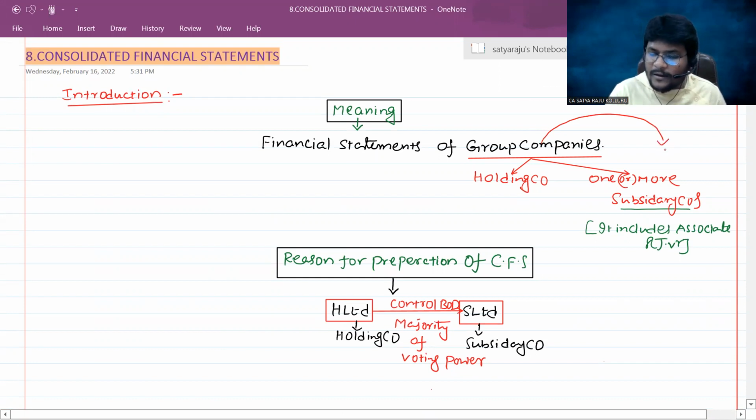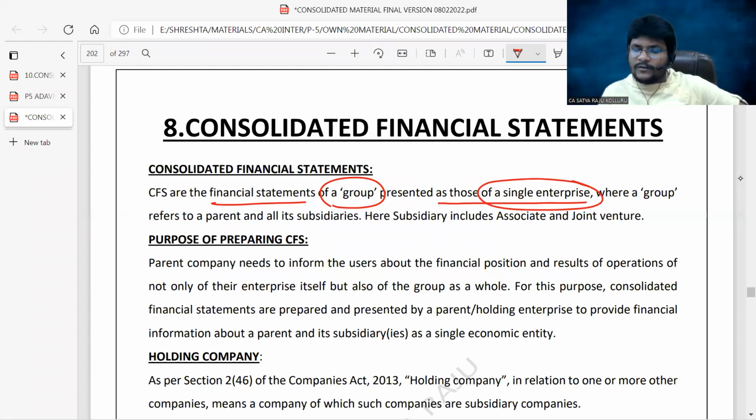How will the financial statements look if such group companies are presented as a single entity? Such financial statements are known as consolidated financial statements, where a group refers to the parent, that is the holding company, and all its subsidiaries. Here, subsidiary includes associate and joint venture as well.